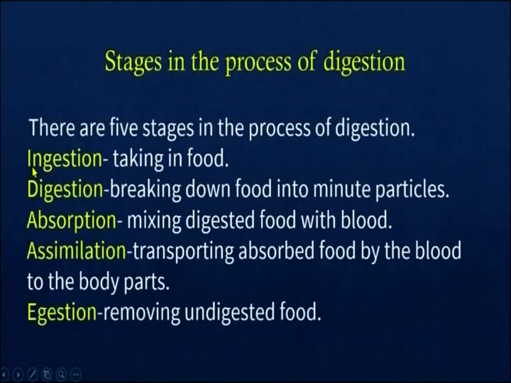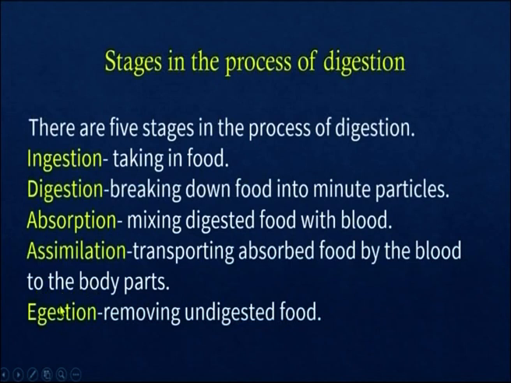There are 5 stages in the process of digestion. Ingestion, taking food into the mouth. Digestion, breaking down food into minute particles. The third stage is absorption, mixing digested food with the blood. It happens in the small intestine. Assimilation, transporting absorbed food by the blood to the body parts.